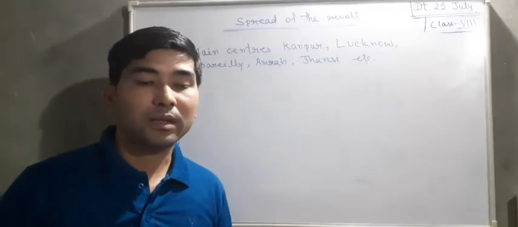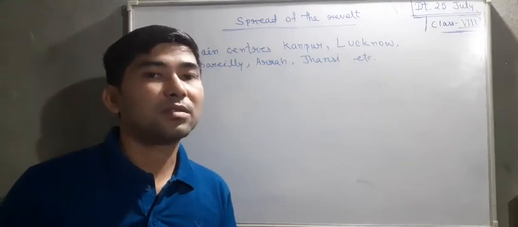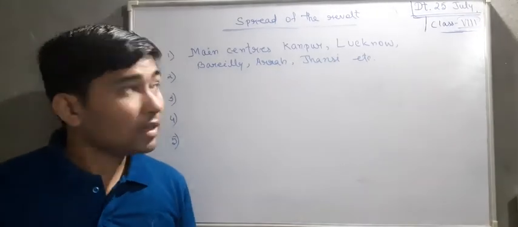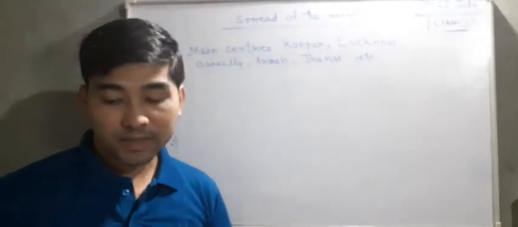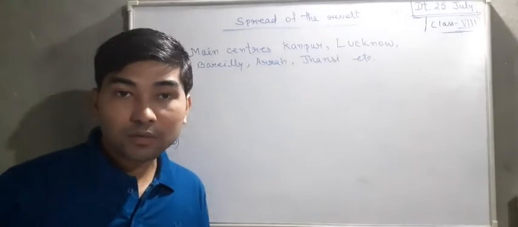Later on it spread to many parts of India, but at first these revolts were localized and no national movement was started. Here you could see that in many princely states, while the rulers were loyal to the British, the soldiers revolted.